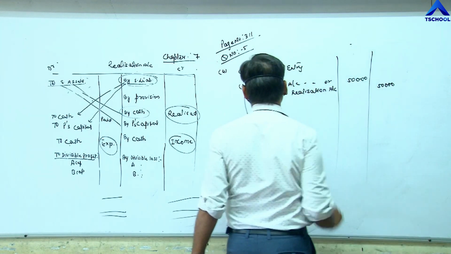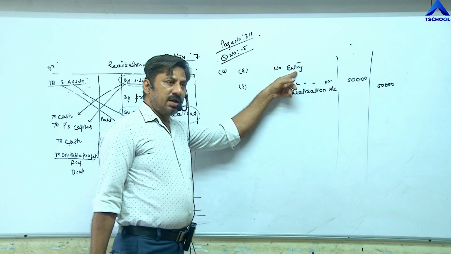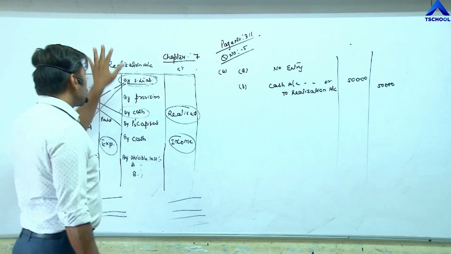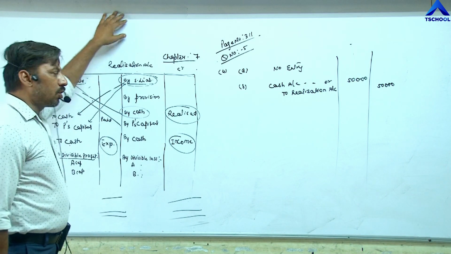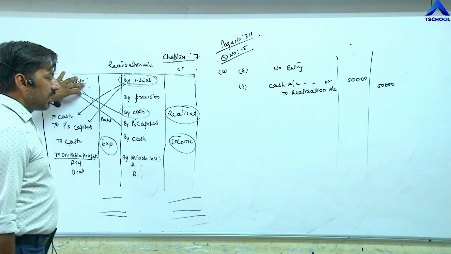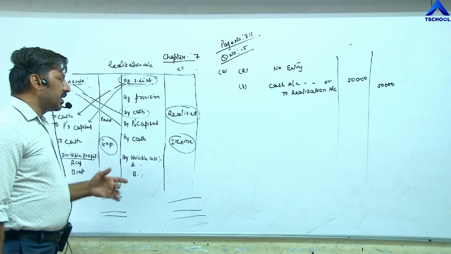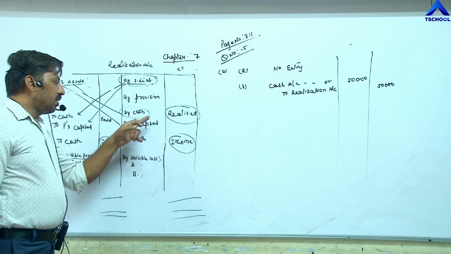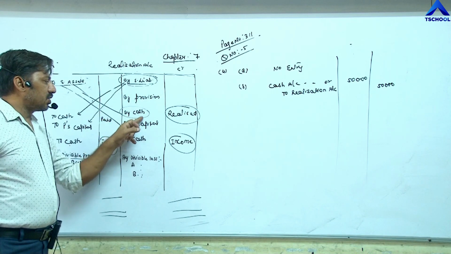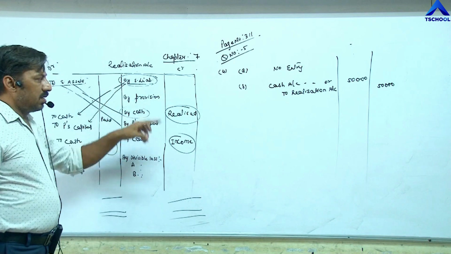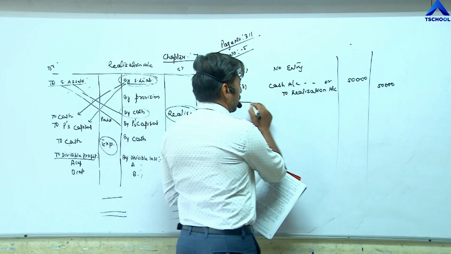Debit side, credit side. In case of the first part, we are not required to pass any entry. The reason is goodwill is not given in the balance sheet. Any asset which is not given in the balance sheet is not required to be closed. That's why no entry is there. In the second part, it is written that goodwill is realized for 50,000. On which side are we passing the entry? On the credit side of realization account by cash. So cash account debit to realization. So question number fourth is completed.